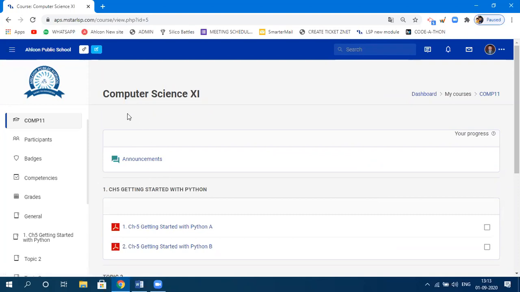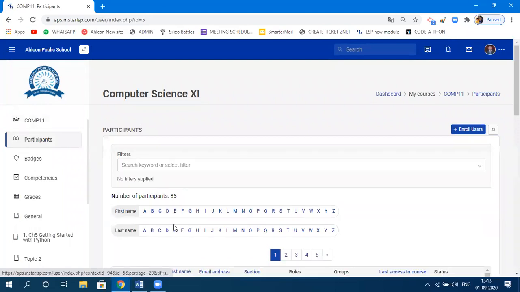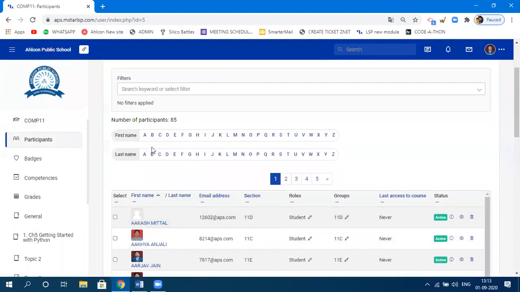Okay. And once you move to this class, you need to click on participants. This area is where you upload the content, and to check the participants' credentials, you just need to click on participants. It will show you all the students who are mapped to your class. Okay. Now it's showing the number of participants as 85. That means 85 students are mapped to Computer Science 11.